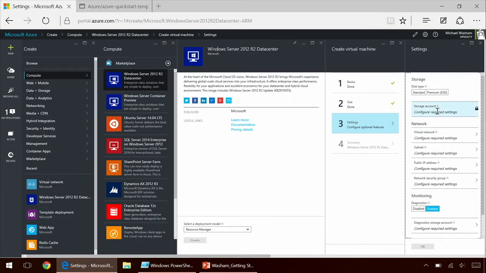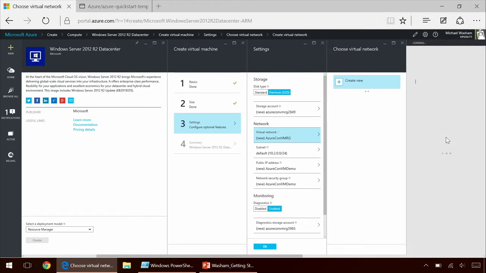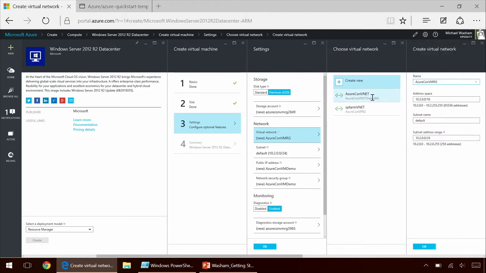From there, I can go in and configure a storage account. This is what's needed to actually configure Azure Storage. You'll notice by default we have premium enabled since we selected a DS instance size. Next, I want to deploy this virtual machine to the virtual network that we created earlier, the AzureCon VNet.